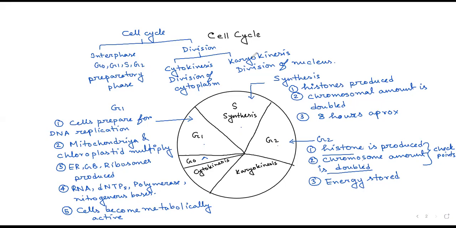Understood, everyone? Yes, ma'am. So now without much delay, we will move towards the first type of cell division, that is called mitosis. Mitosis cell division, the details I told you, occurs in somatic cells.